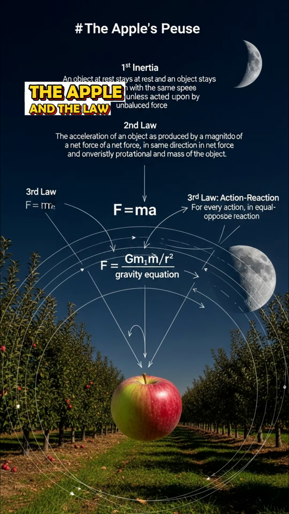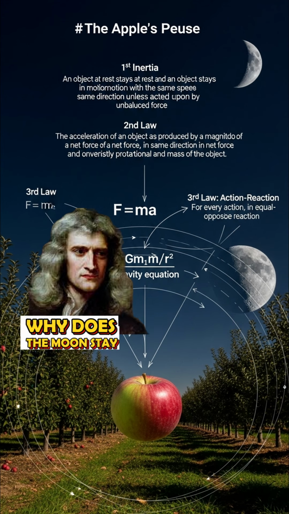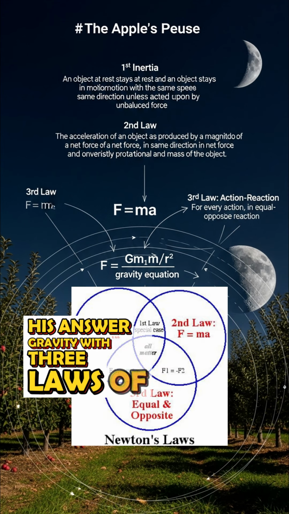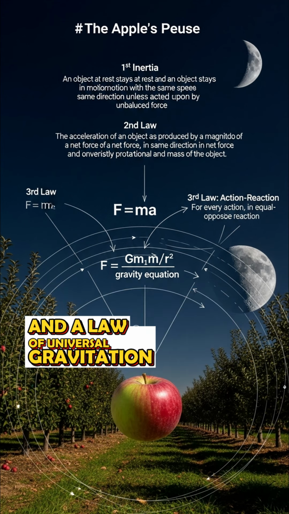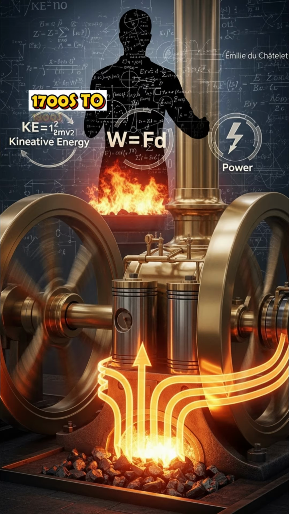The Apple and the Law, 1687 England. Isaac Newton sat beneath a tree. An apple fell, and a question rose: why does the moon stay up but the apple fall? His answer? Gravity. With three laws of motion and a law of universal gravitation, he united the heavens and earth in one theory.